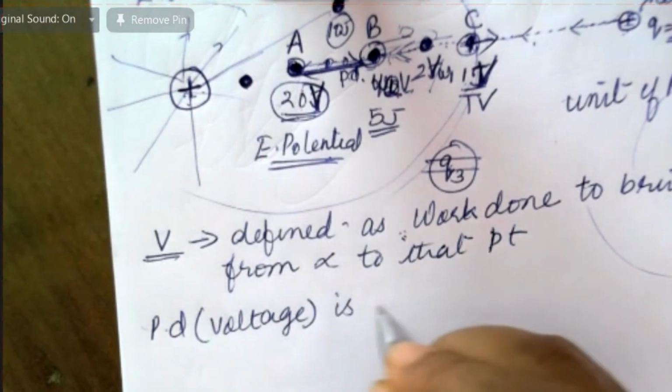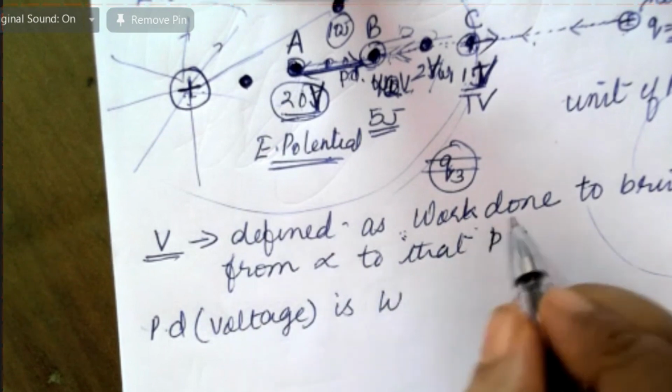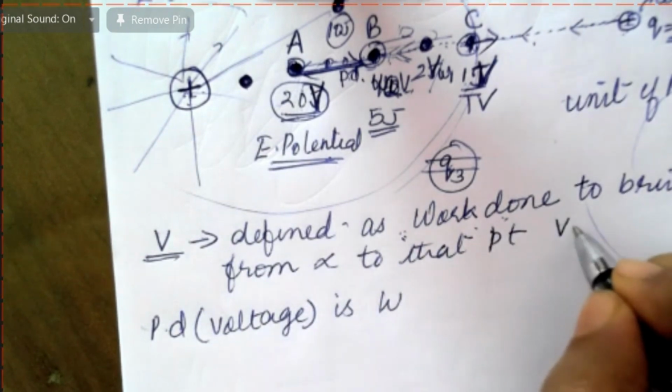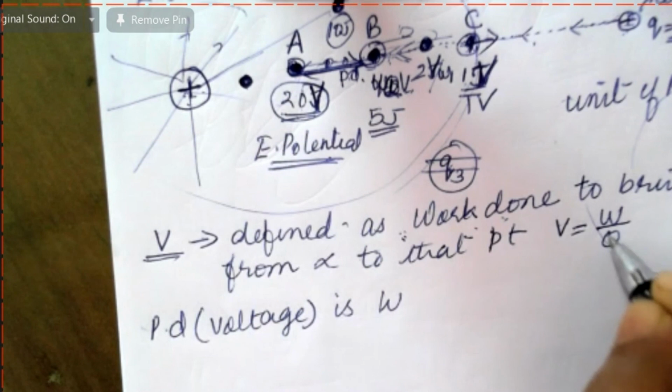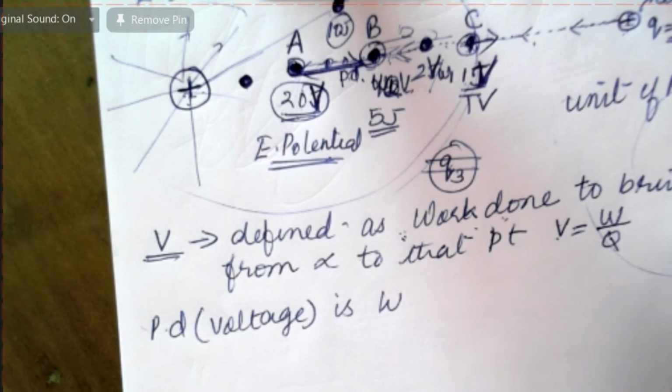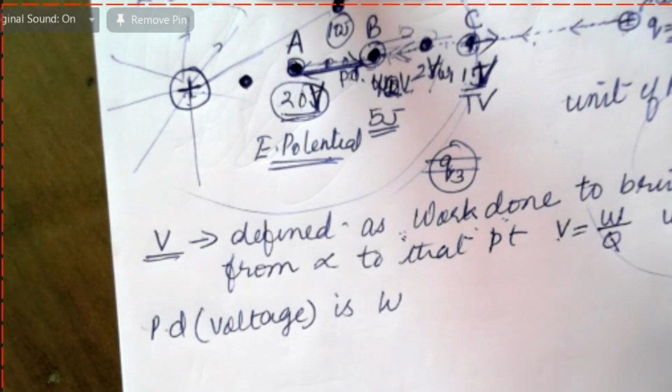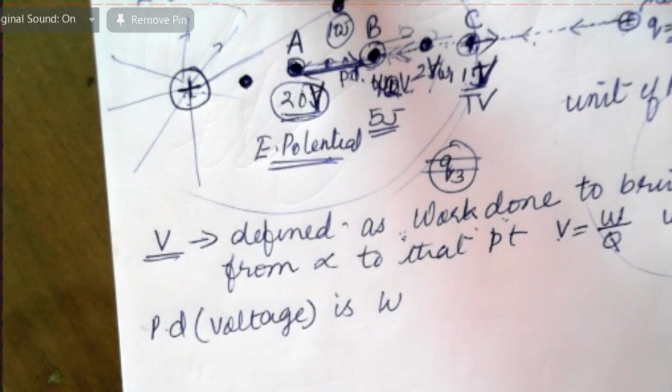It is defined as the work done. Now this is defined as V is equal to W by Q. V is the potential. W is the work done per charge. So what is the unit? Unit is joule per coulomb. Joule per coulomb is called volt. So in multiple choice you may get: volt is equal to what? Joule per coulomb.